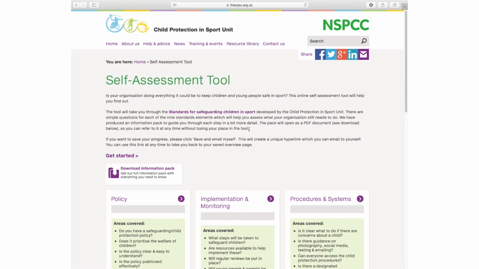The online safeguarding self-assessment tool can be accessed from our website. That's developed for any organisation who would like to self-assess their own safeguarding measures against government guidance. So it's based on government guidance, Working Together to Safeguard Children. And what you do is you go onto the initial toolkit.